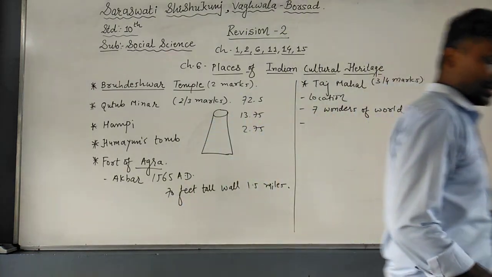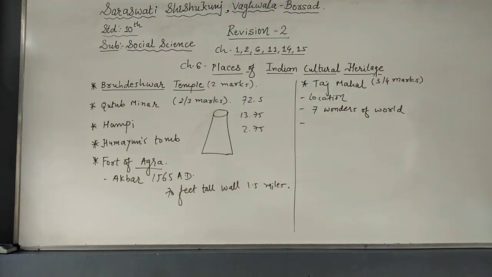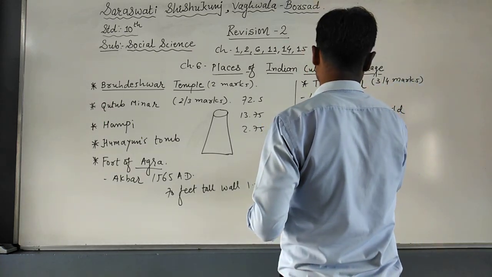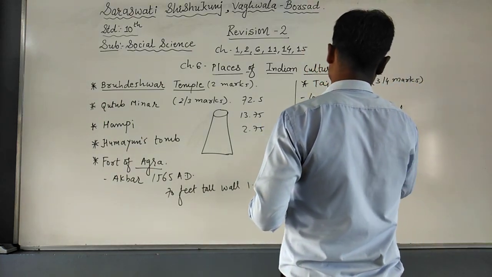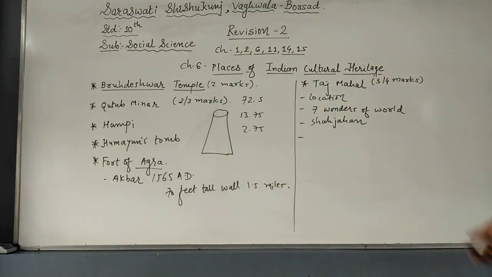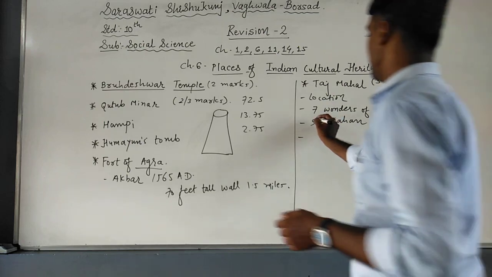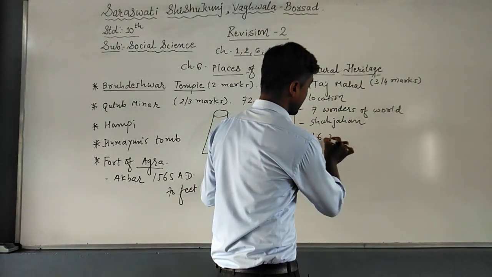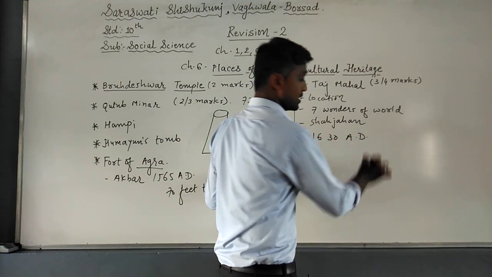Then the Taj Mahal was constructed by the Mughal king Shah Jahan. He constructed the Taj Mahal for his beloved wife Mumtaz Mahal. His beloved wife Mumtaz Mahal died in 1630 AD.